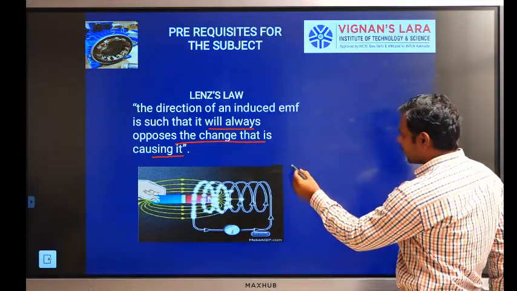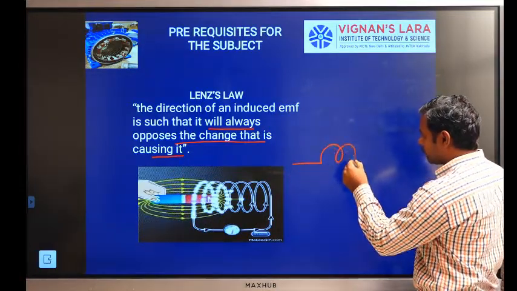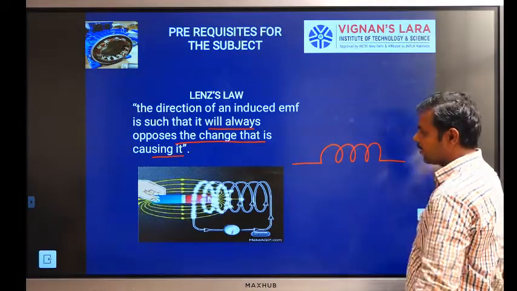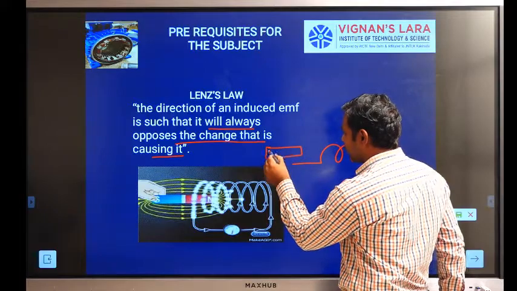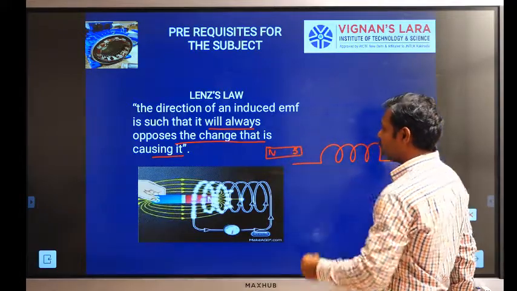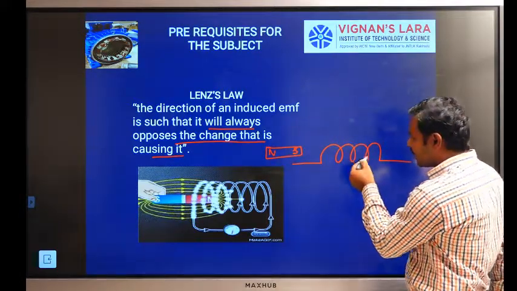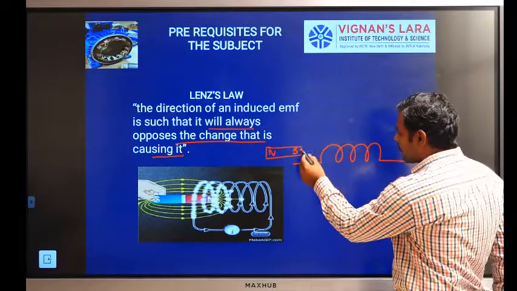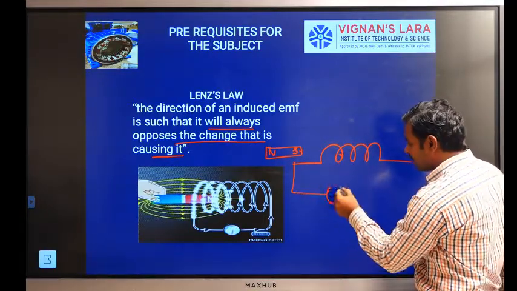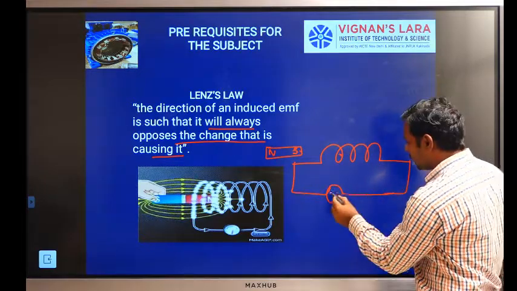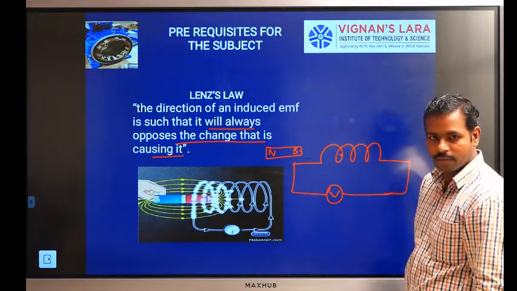When we consider a coil, we place a permanent magnet with north pole and south pole, which is moved inside the coil. Based on the flux cut by the conductors, it induces an EMF, which is measured by a voltmeter.